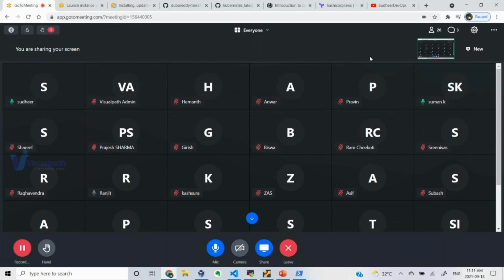Yes, Sumesh, go ahead. Modules is nothing but a collection of resources. Can we call it a collection of Terraform files, a collection of resources, whatever you can say? Yeah.